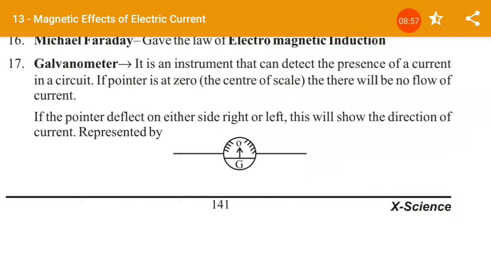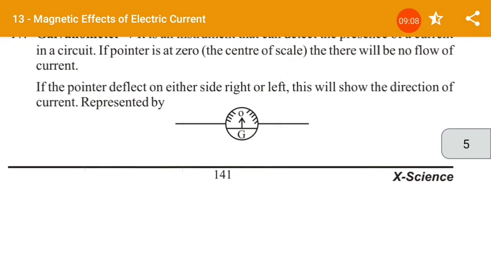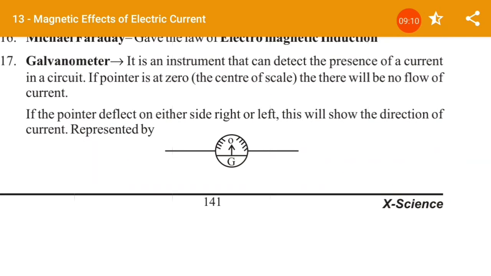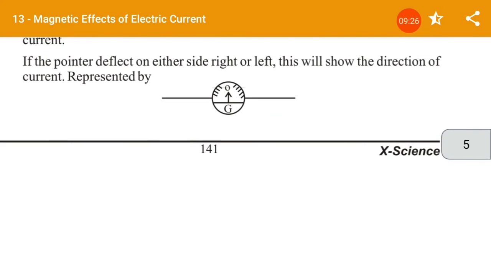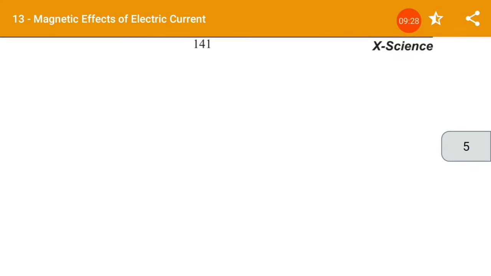The galvanometer is an instrument that can detect the presence of current in a conductor. If the pointer is at 0, the center of the scale, there is no flow of current. If the pointer deflects on either side, right or left, this shows the direction of current. That is measured by the galvanometer.